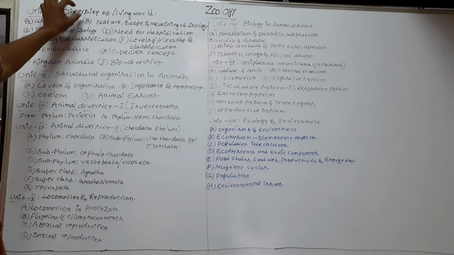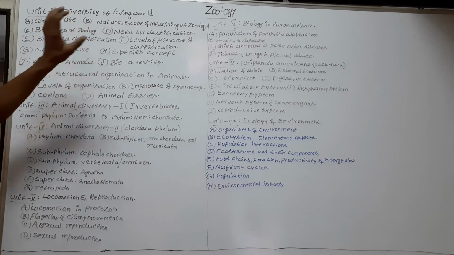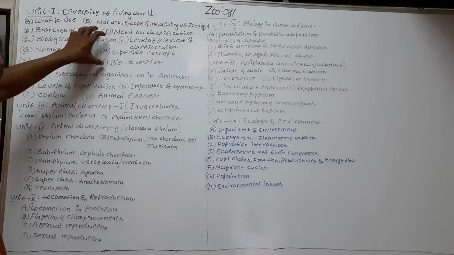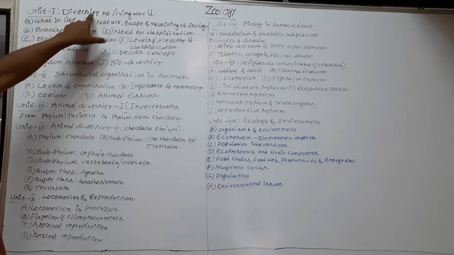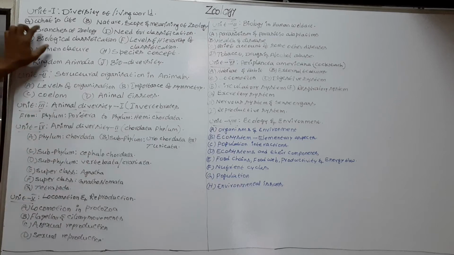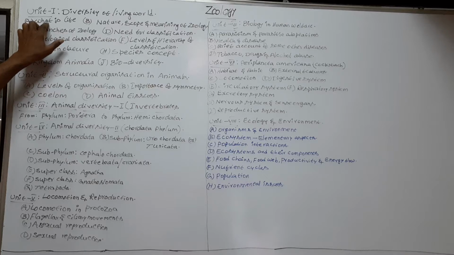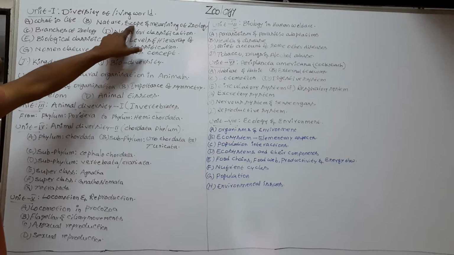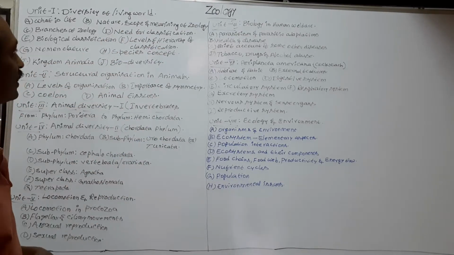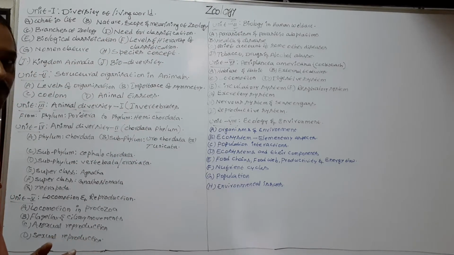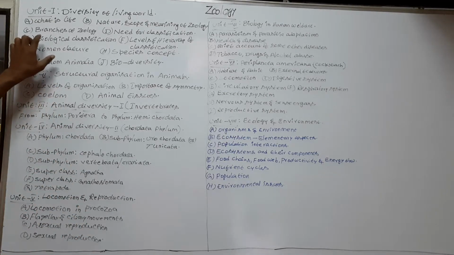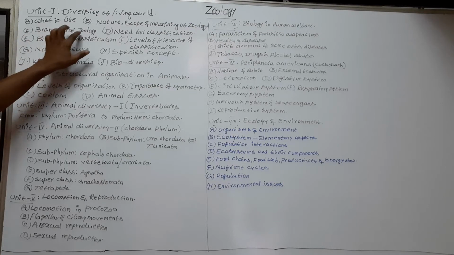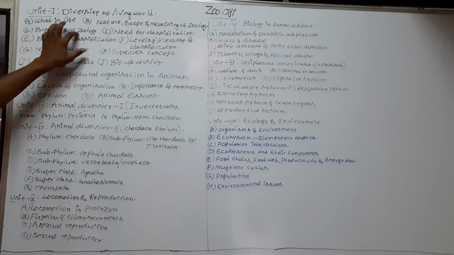The diversity of living world has some topics. The topics of the first unit, Diversity of Living World, are: the first topic is what is life? Second topic is nature, scope and meaning of zoology. Third topic is branches of zoology.